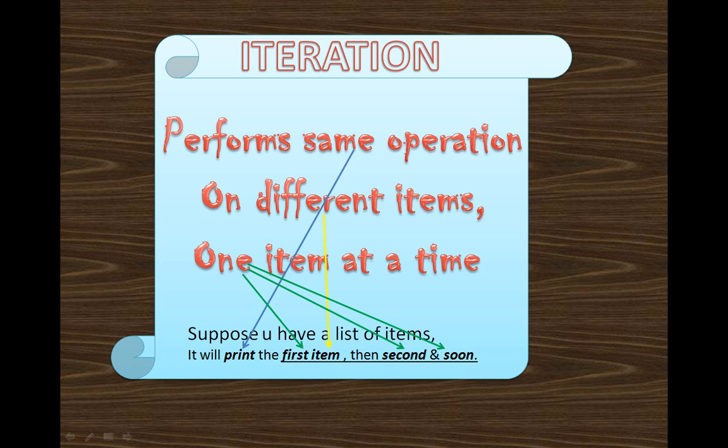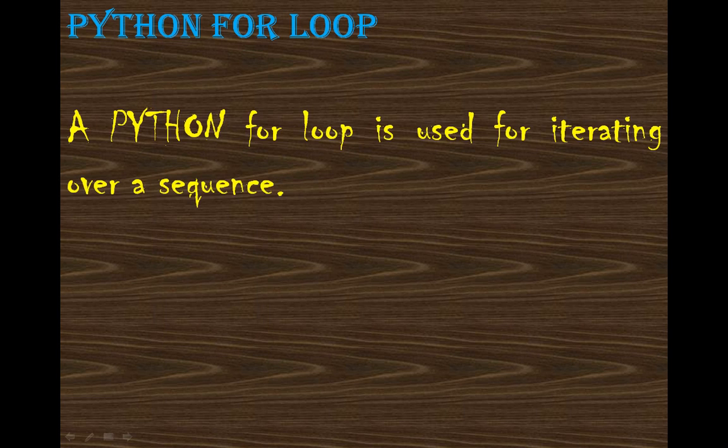It is doing the same operation, printing, on different items. First it takes the first item, then the second item, then the third. That means one item at a time. So you can say that iteration performs the same operation on different items, taking one item at a time. So Python looping, or the Python for loop, is used for iterating over a sequence. What is a sequence?